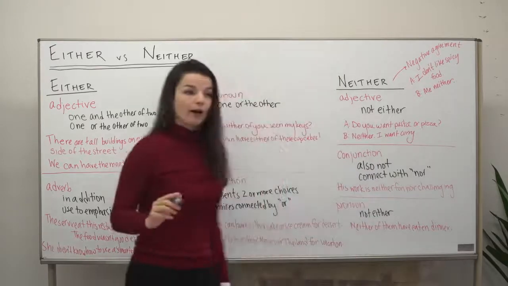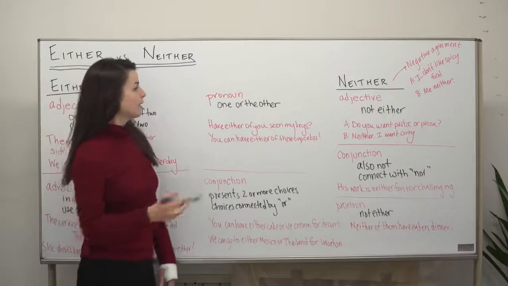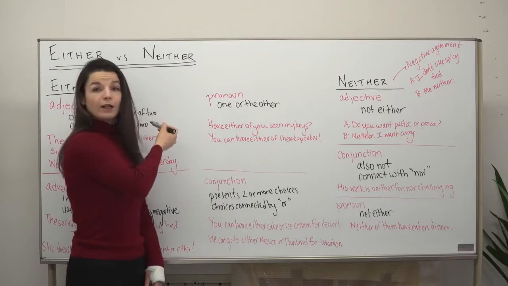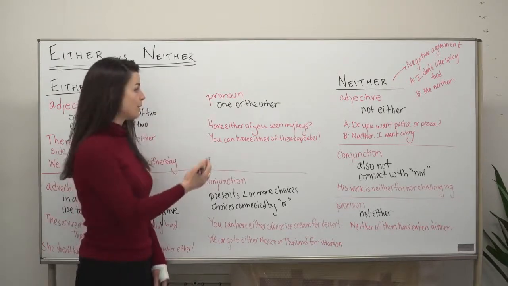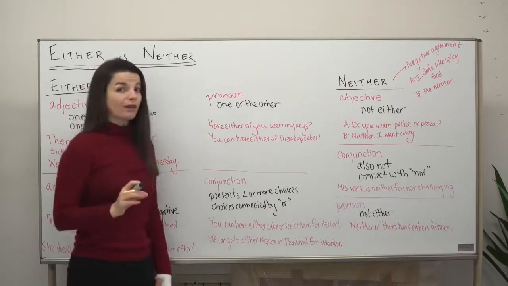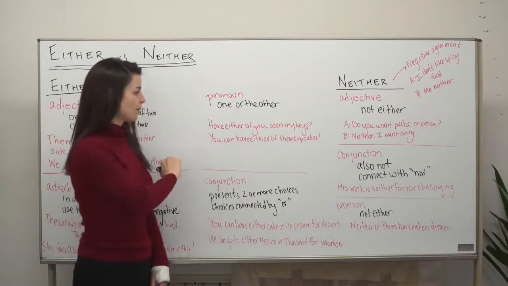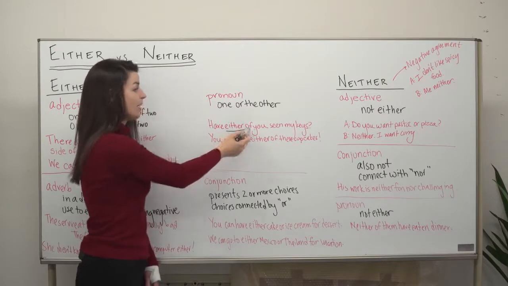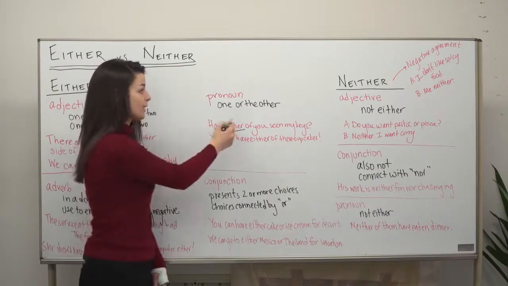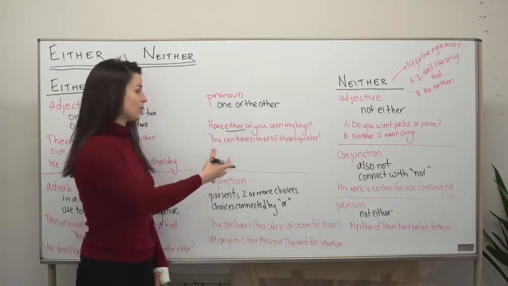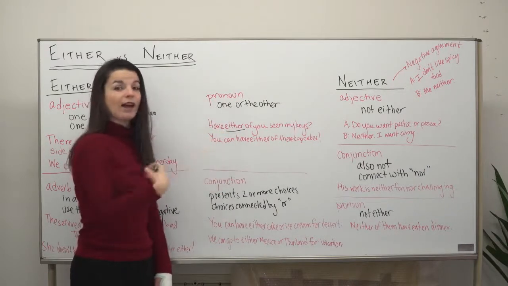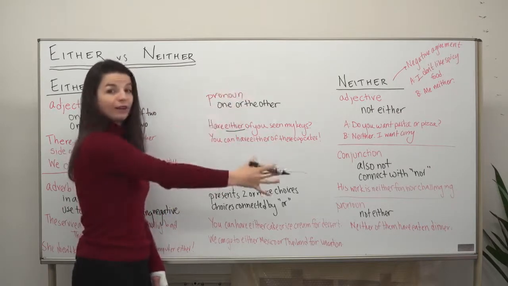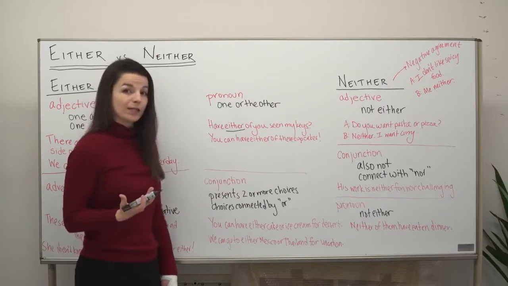All right, let's go on though to a couple of other points. First is the use of either as a pronoun. So just as we talked about with the adjective form, as a pronoun, either means one or the other of something. Let's look at some examples. Have either of you seen my keys? So here we have either. Either of you seen my keys. Either shows us there are two people in this situation. There are two people listening to this statement. Have either of you seen my keys? Meaning one or the other of you two people listening. Have you seen my keys?